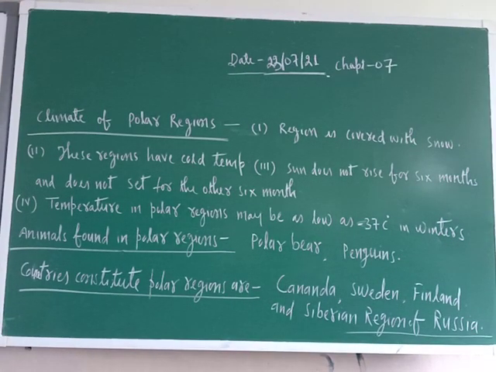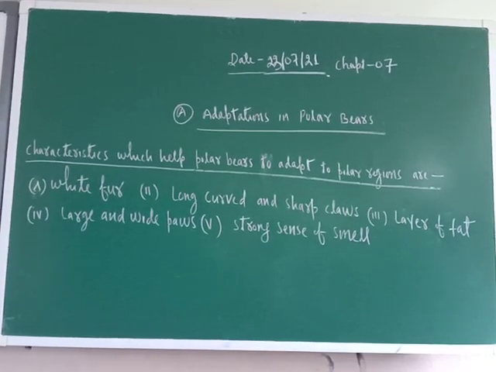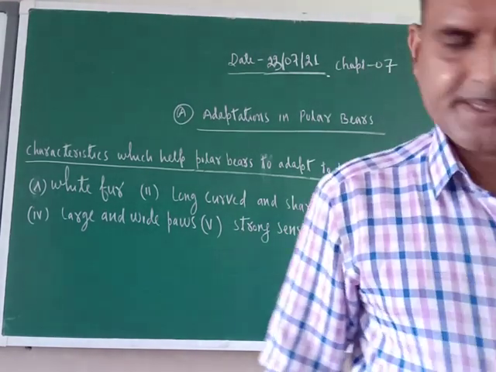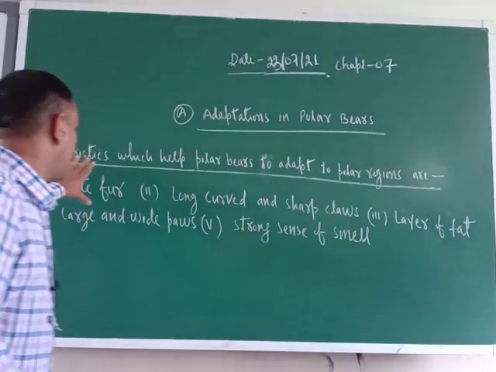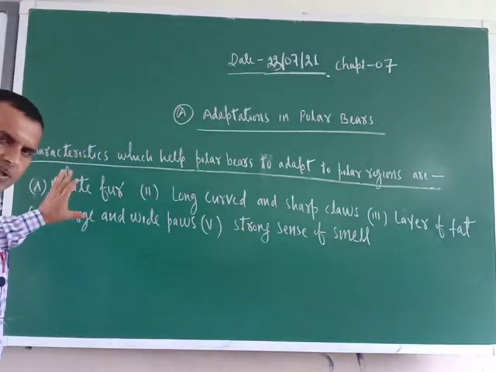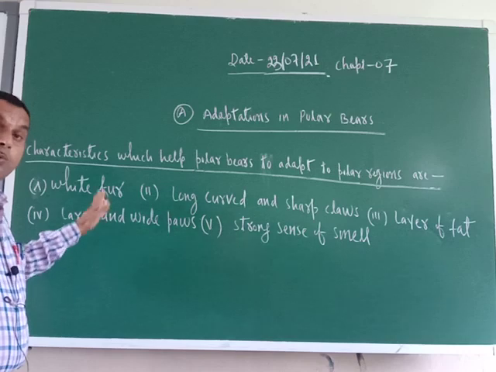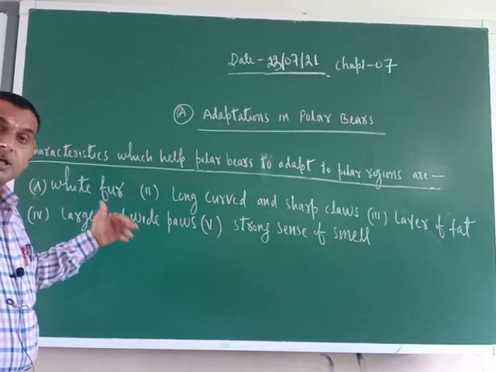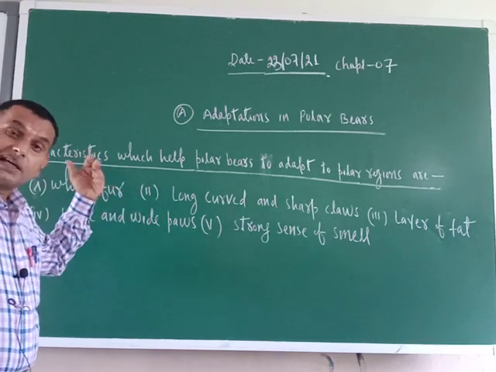Now, we will tell you what body features the polar bear has to get adjusted with the climatic conditions of this region. So, adaptation in polar bears. These are the body features developed by the polar bear to get adjusted with the polar regions.